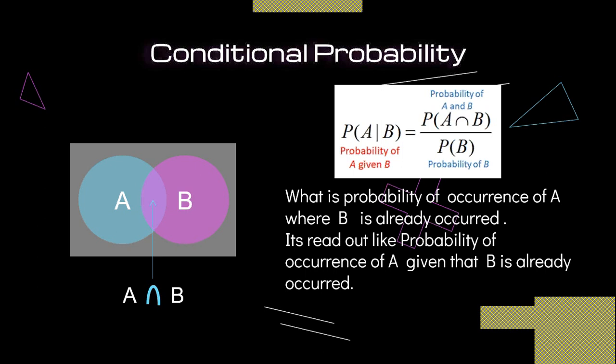If you want to find this probability, you can use this formula: probability of A given B is equal to probability of A intersection B divided by probability of B. Okay, so this is a conditional probability.